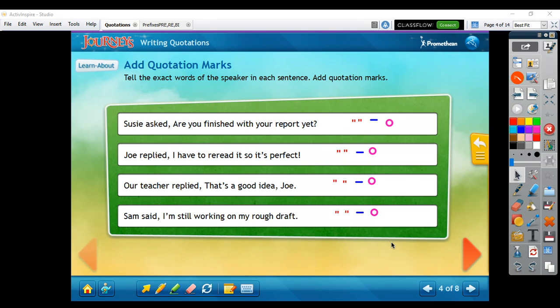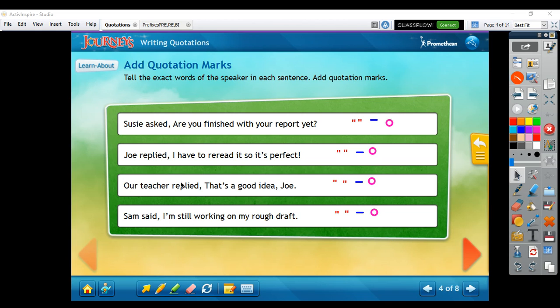Since we're adding dialogue into a lot of the stories that you're writing, I wanted to talk about how we punctuate that dialogue correctly. When we're adding quotation marks into our writing, there's a couple of things we need to know. First of all, you need quotation marks if you have the exact words of the speaker.